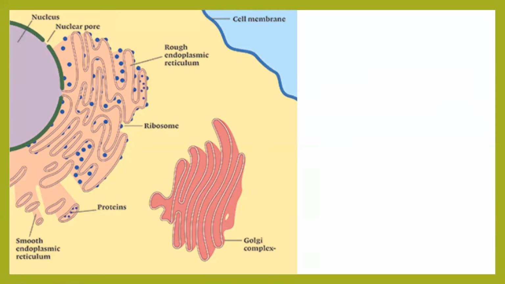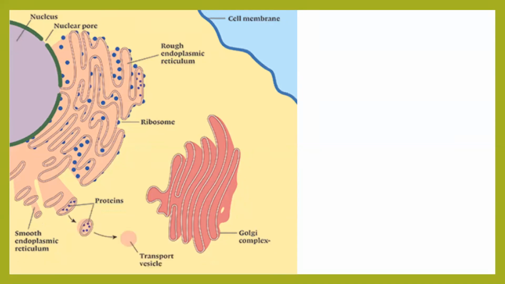They will be enclosed within a membrane, correct? And that membrane brown structure is called as, correct, it is called as transport vesicle. Why? Because it will be transported from the ER to the Golgi, right? So I want you to look into this place and see what happens. Proteins are packed and transport vesicle is formed.